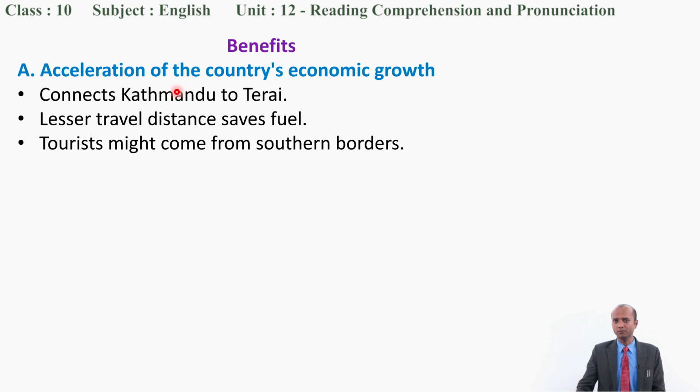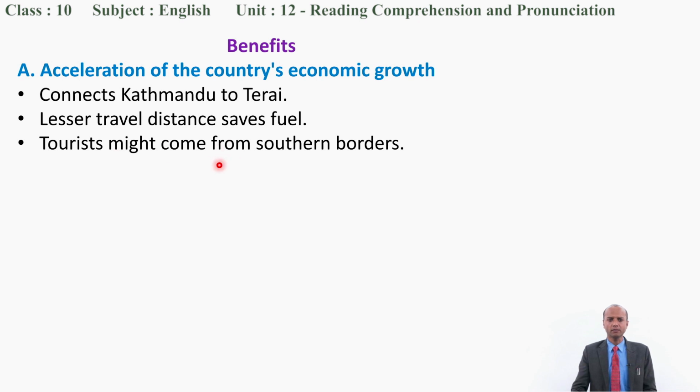It starts from Khokana of Lalitpur and it ends at a point in Mahendra Highway, a particular place called Nijgadh of Tarai. So lesser travel distance saves fuel. Since the total time is to be reduced to 1 hour, it saves the high amount that we are spending.